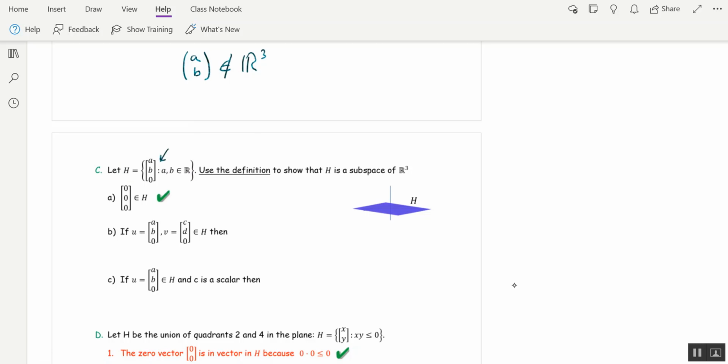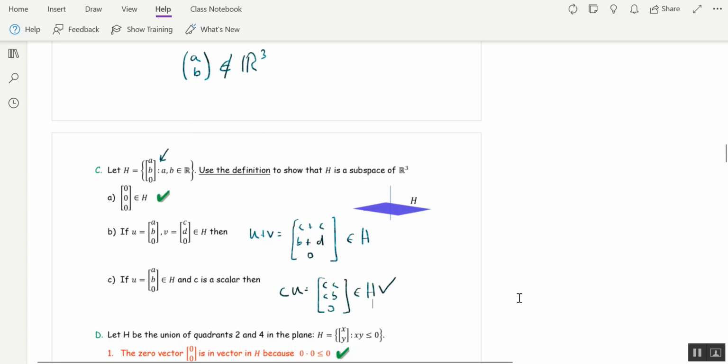And so let's use the definition to show H is a subspace of R3. I've already done condition 1, the zero vector is in H, no problem there. Condition 2: if I take 2 vectors in H, then their sum should be in H. So u plus v is equal to (a plus c, b plus d, 0). Well, that's in H, because the only condition on H is that the last entry has to be 0. And then if c is a scalar and u is in H, then cu is (ca, cb, 0). Again, that's in H.